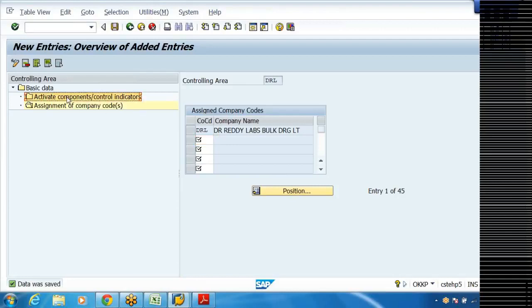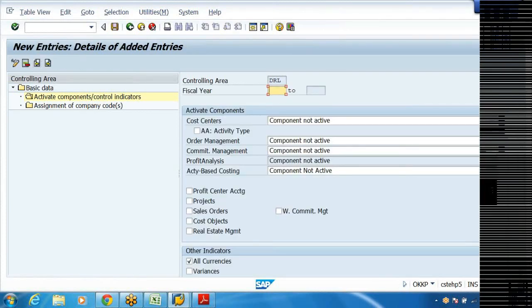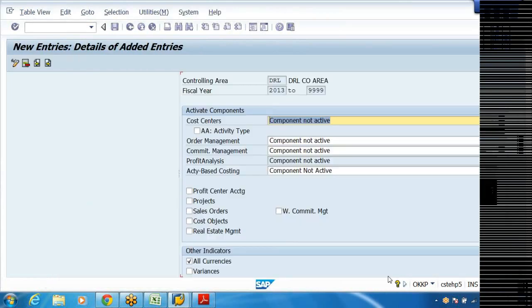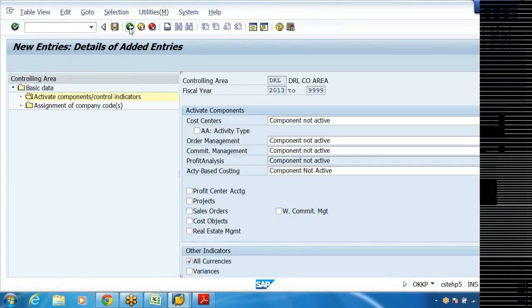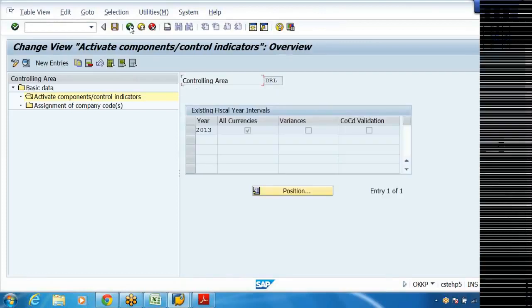Then go to activate components. Here, just do one step. The year you give, that's all, nothing more than that. Save it. Come back. So let us stop here today.